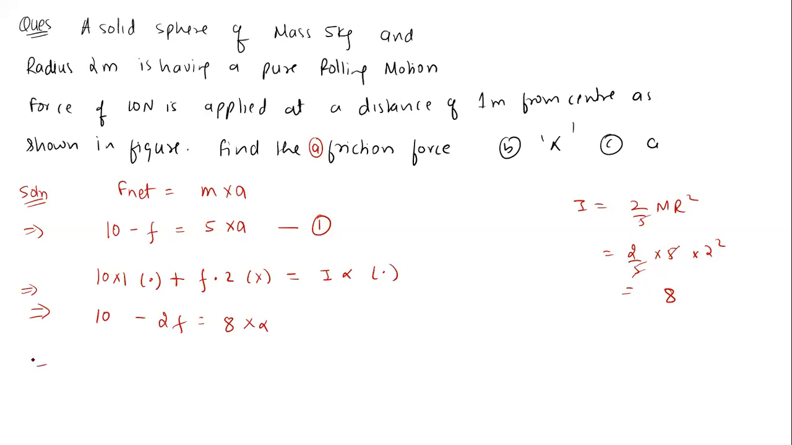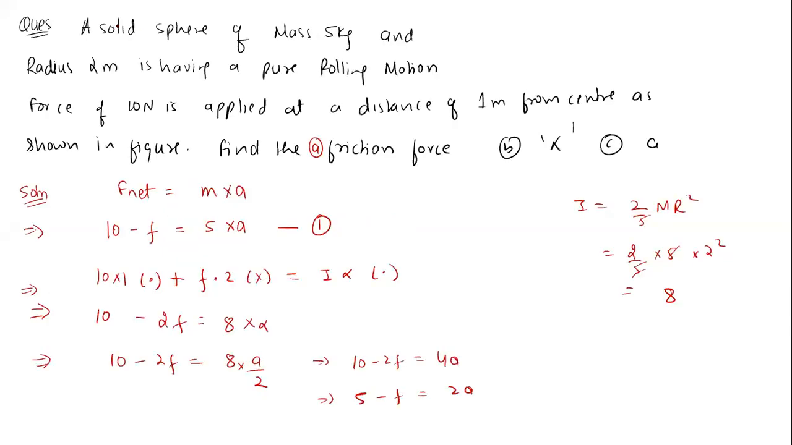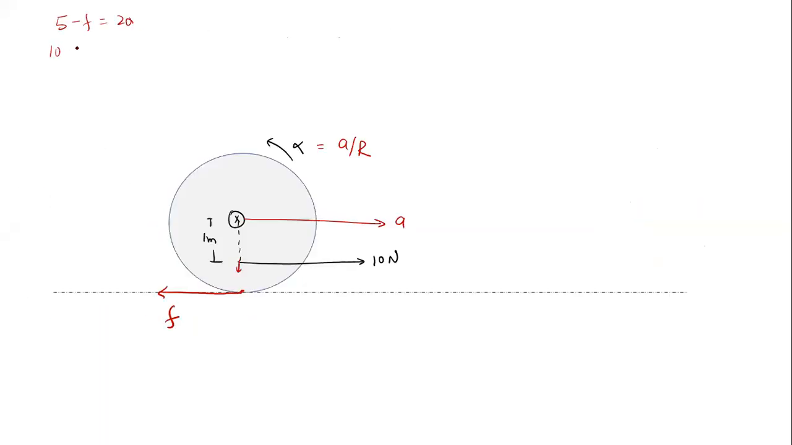So 10 minus 2F must be equal to 8 alpha. Alpha is equal to A by R, R is equal to 2. So we get 10 minus 2F equal to 4A, or 5 minus F equal to 2A. First equation is 5 minus F equal to 2A. Second equation is 10 minus F equal to 5A.